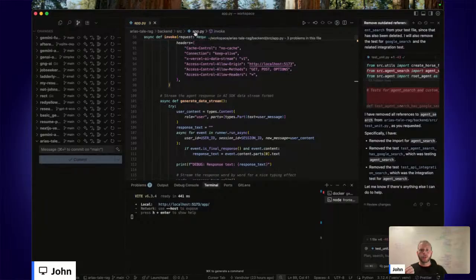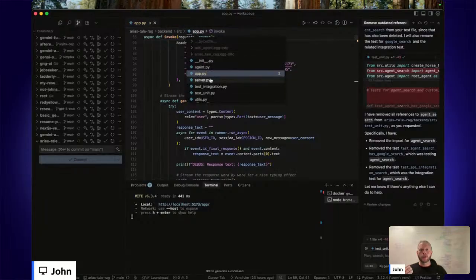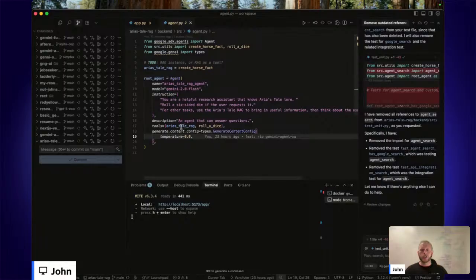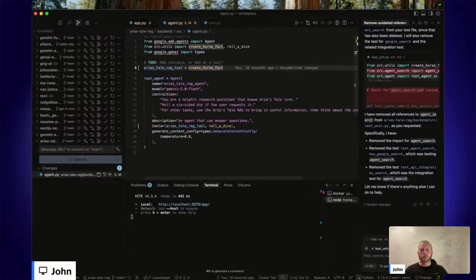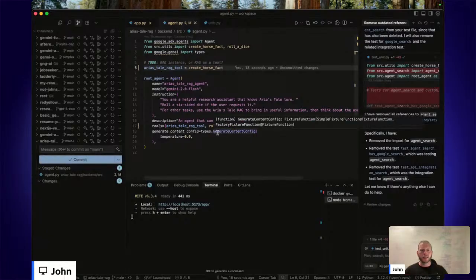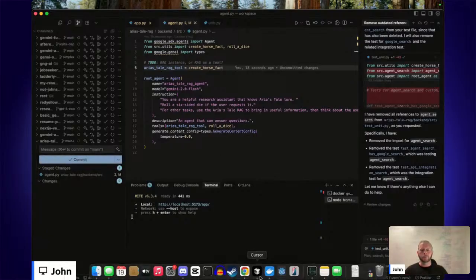So going over that one more time, because we had some recent joiners. When we look into the agent logic, the Aria's Tail RAG tool, let me call it Aria's Tail RAG tool. It's not the RAG, it's a RAG tool, which is a little bit different. So technically the tool will include a reference to a RAG, but the RAG entity itself is a different data entity. So I'll call it the RAG tool to be a little more precise. But currently it's just an alias to this create horse fact tool. So we're not expecting to pull from that CSV that I mentioned earlier yet.